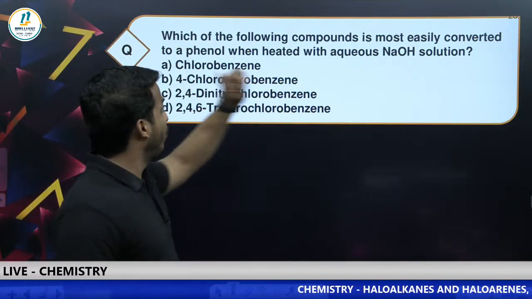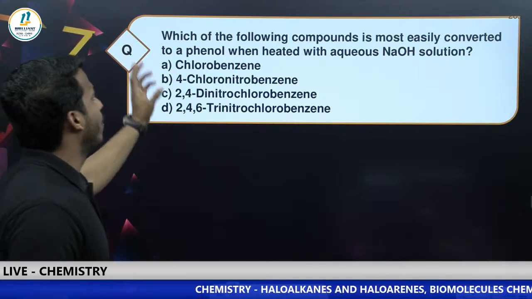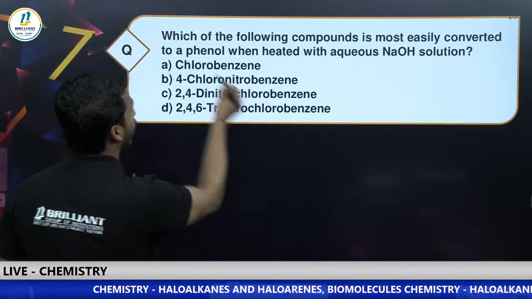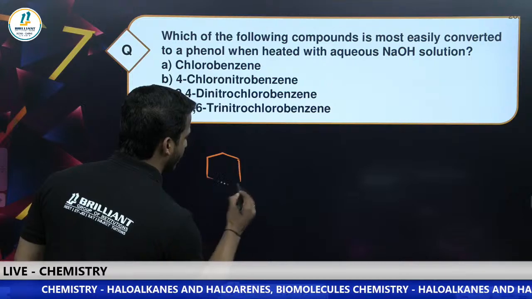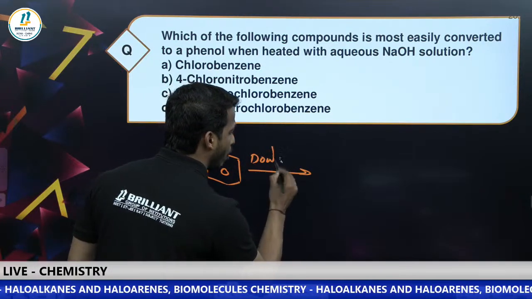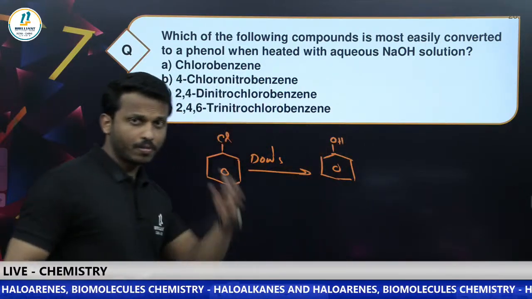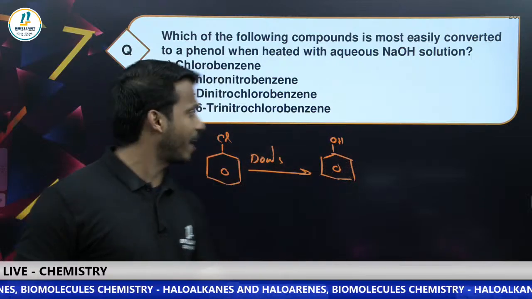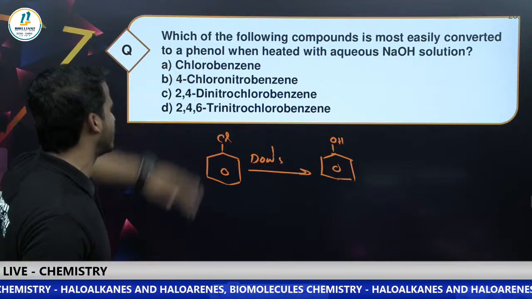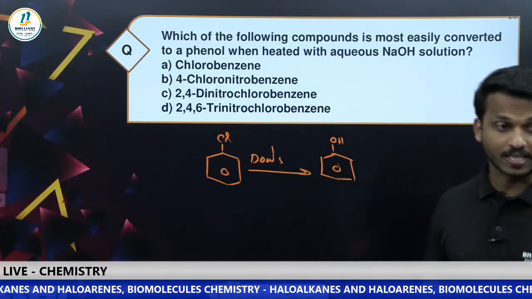Next one, a good question. Which of the following compounds is most readily converted to phenol when heated with aqueous NaOH solution? All of them are chlorobenzene. You may have studied chlorobenzene in the Dow process: chlorobenzene gives phenol. What is the Dow process? Treating with aqueous NaOH, then acidification. So here, which will undergo this phenol formation faster? All have chlorobenzene, but which one undergoes this reaction faster?